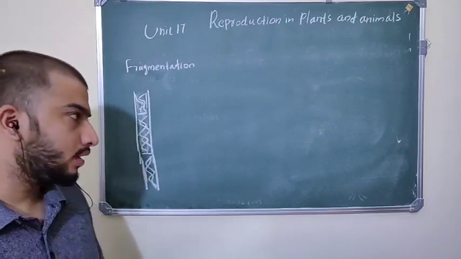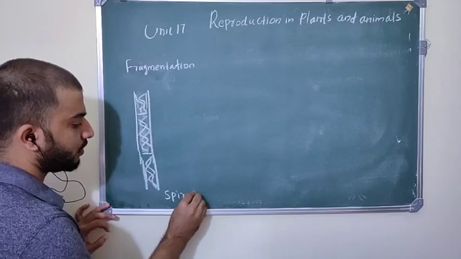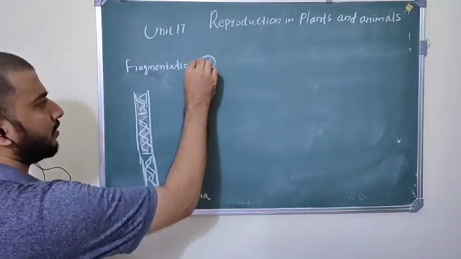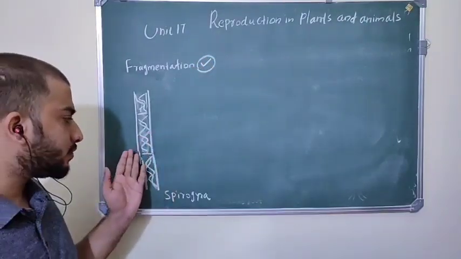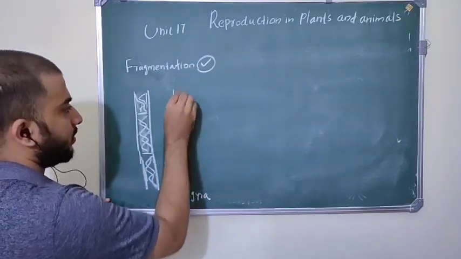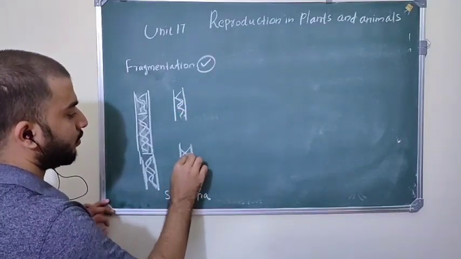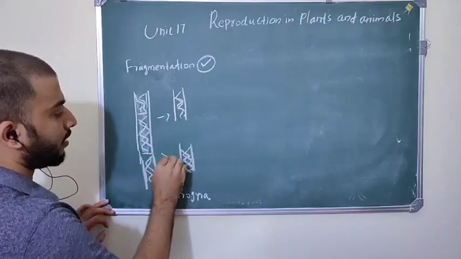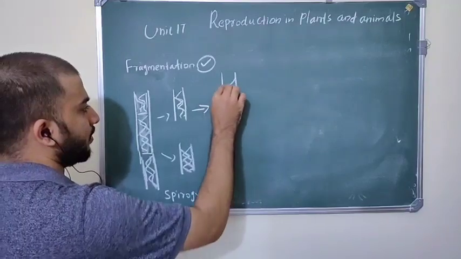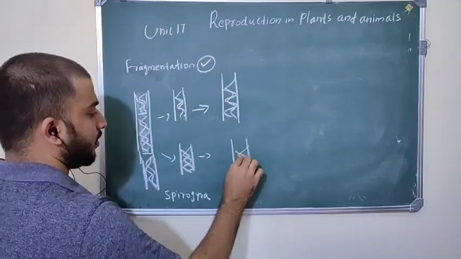So first of all, this is the picture of a filamentous algae, Spirogyra. This filamentous algae, Spirogyra, reproduces by fragmentation. What is meant by fragmentation? This Spirogyra breaks into fragments, okay, like this. This filamentous algae breaks into fragments, and from each fragment new algae are developed.